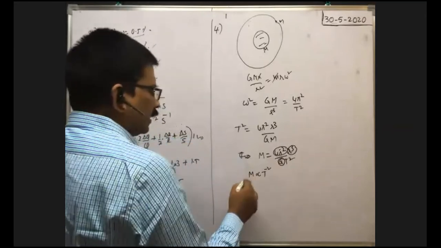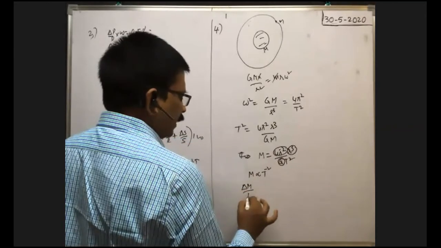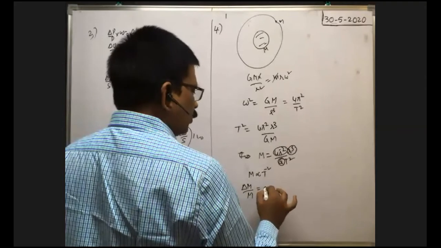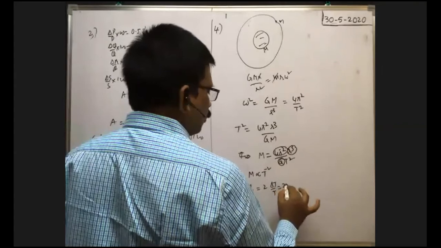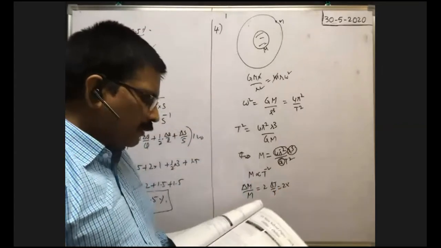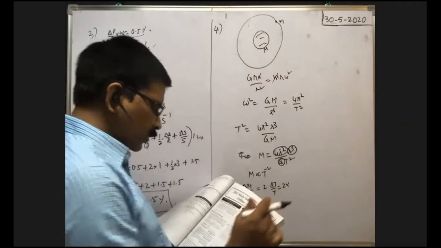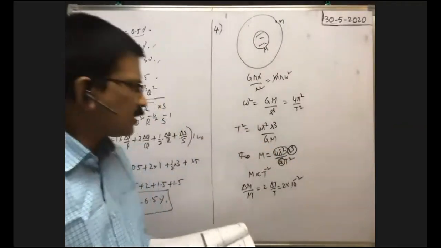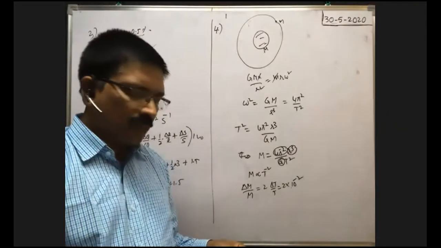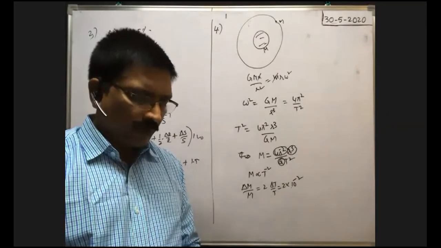Relative uncertainty in the measurement of mass means delta M by M they asked. That is equal to -2, that means maximum possible error, so 2 into delta T by T. That is equal to 2 into the relative uncertainty in the measurement of time period, which is given as 10 to the power of -2. So 2 into 10 to the power of -2 is the relative uncertainty in the measurement of mass. Okay, fourth problem. So option C is correct.